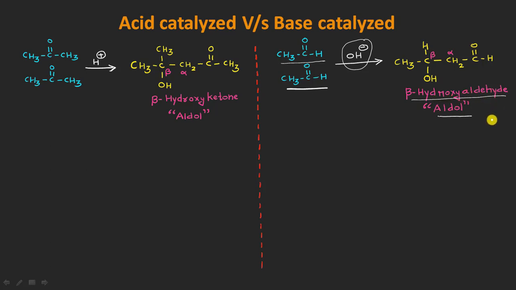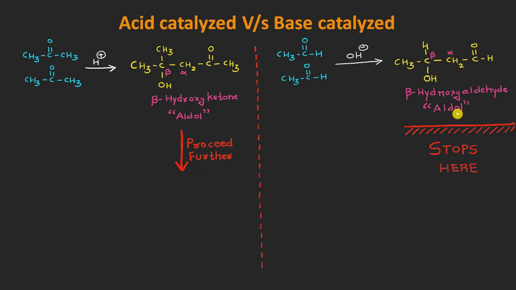Okay. One very important difference between the acid catalyzed and the base catalyzed mechanism is that under basic conditions, the reaction will simply stop at this stage. This means that starting from the aldehyde molecule, what we get is the beta hydroxy aldehyde, also known as the aldol product, right?